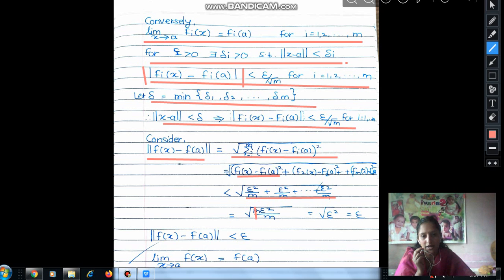So m and m cancel. The square root of epsilon squared is epsilon. So the norm of f(x) minus f(a) is less than epsilon, which implies limit x tends to a of f(x) is equal to f(a). That is, limit of the function f(x) equal to f(a) means the function f is continuous at point a. So the converse part is also proved.